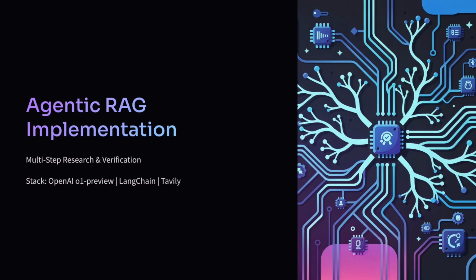Most developers are still stuck in the naive RAG phase, retrieving a few chunks, stuffing them into a prompt, and praying for accuracy. In production, hope is not a strategy. Today, we are architecting an agentic research loop. We are building a system that doesn't just search, but reasons, critiques, and verifies its own data sources using OpenAI's